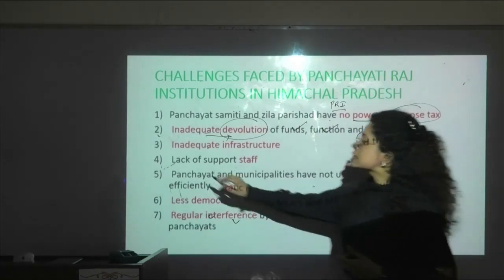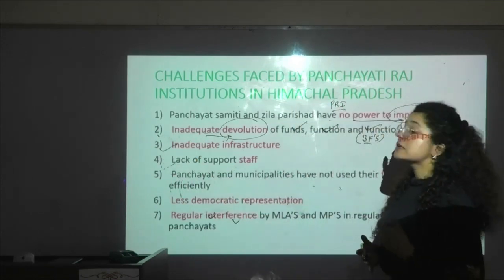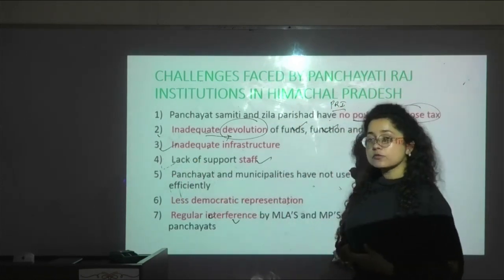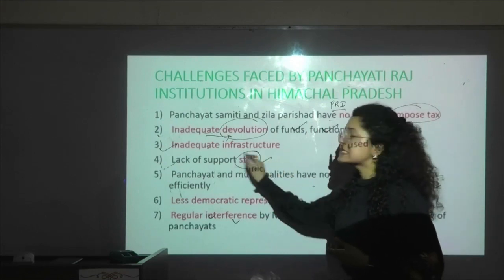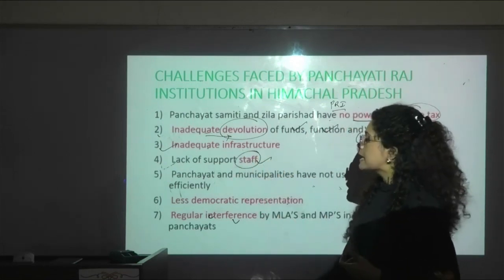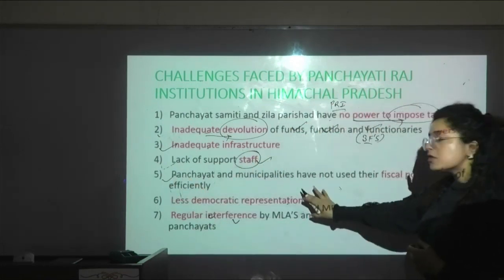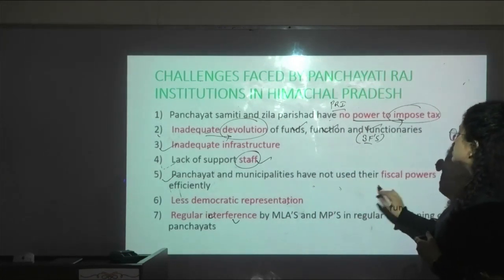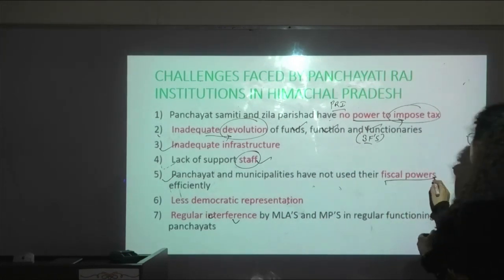Then there is inadequate infrastructure. There is a lack of support staff also. So the lack of staff is also one of the problems. Next, the panchayats and municipalities have not used their fiscal powers efficiently.